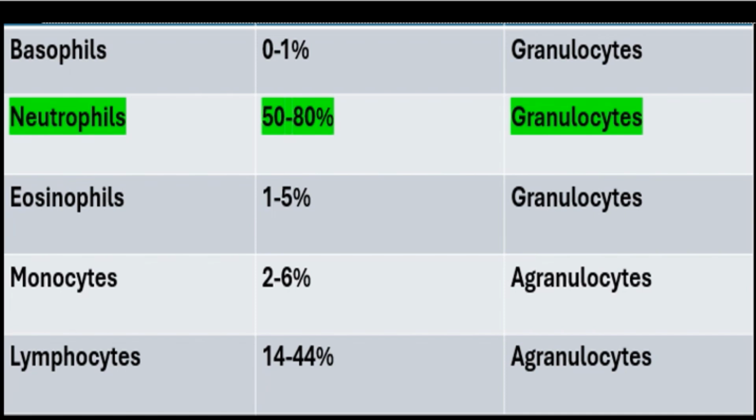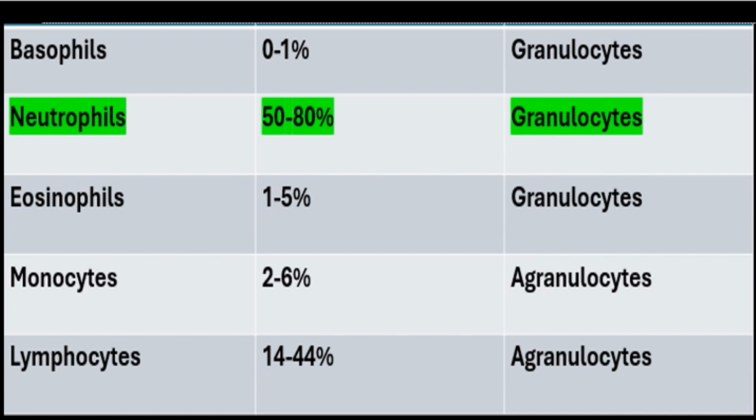So basophils, neutrophils, eosinophils are the granulocytes. Basophils are 0 to 1%, neutrophils 50 to 80%. This is the majority, and eosinophils 1 to 5%. And the agranulocytes, monocytes 2 to 6%, and lymphocytes 14 to 44%.